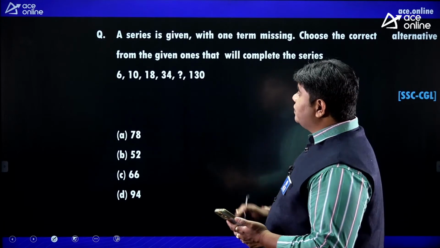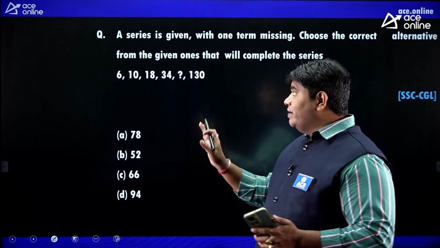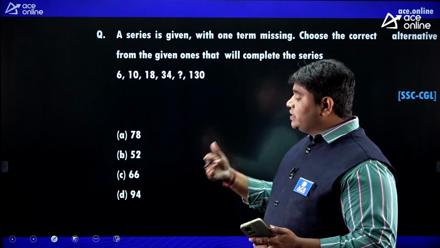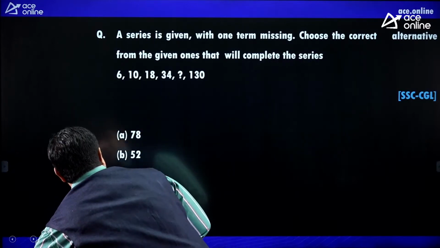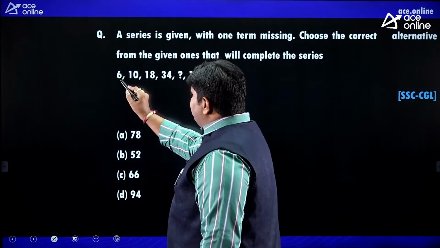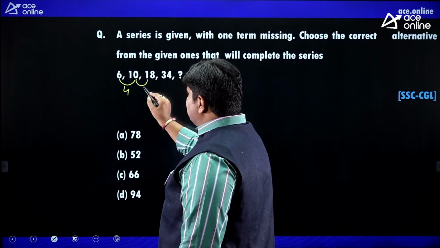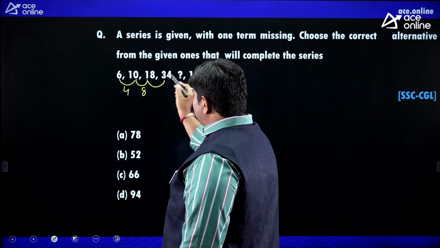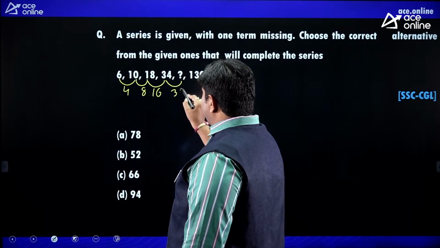Okay. So first of all, you check, are there any prime numbers existing? No. So prime numbers are not there. So then immediately check the difference method, you got an idea. Look at, friends. So 6 to 10, difference 4. Next, 8. Next, 16. Next, 32.